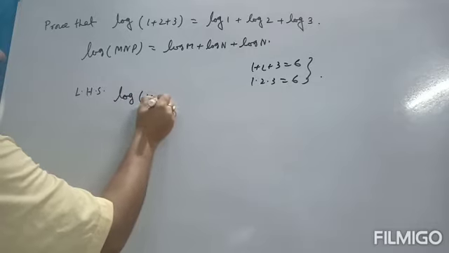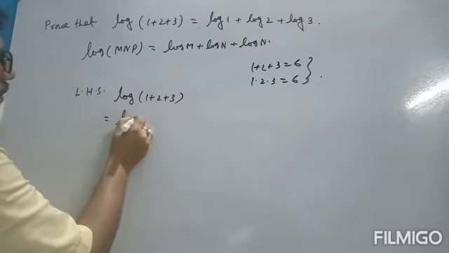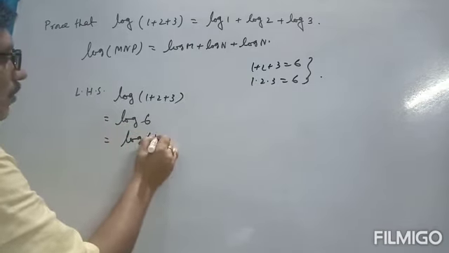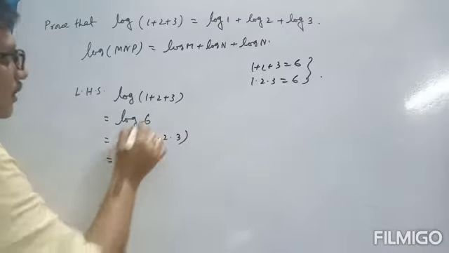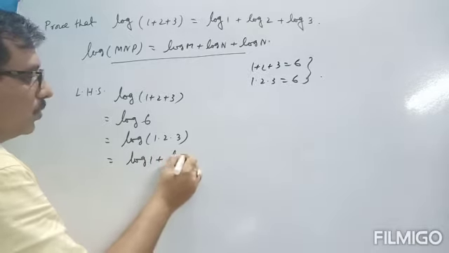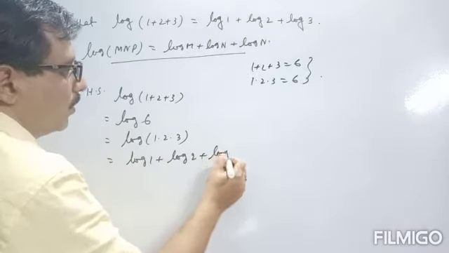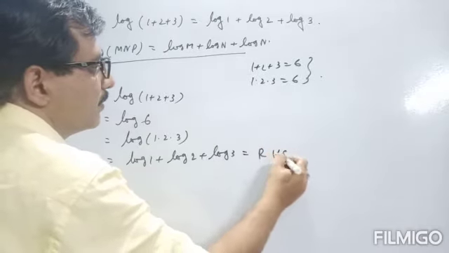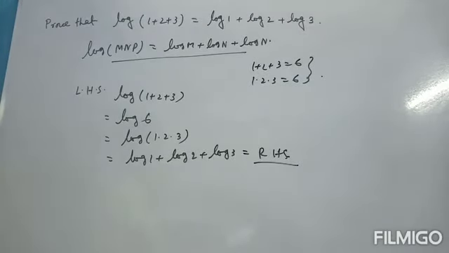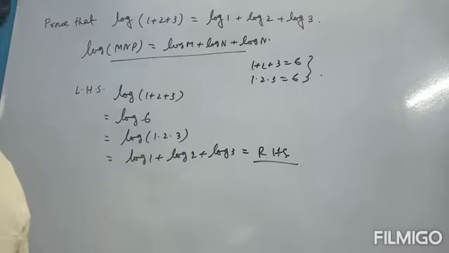So if we start from the left-hand side, log of (1 + 2 + 3), that means log 6. Then we write log(1 into 2 into 3). Then using this formula, that equals log 1 + log 2 + log 3, which is the right-hand side. So this proof works only for these three integers whose sum and product are the same. We can prove it in this way.